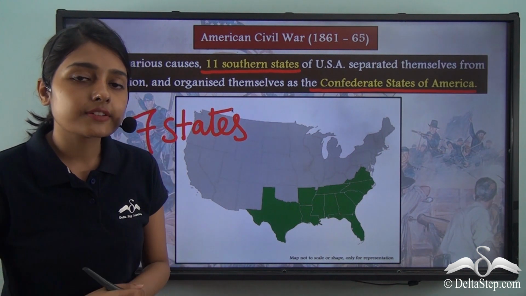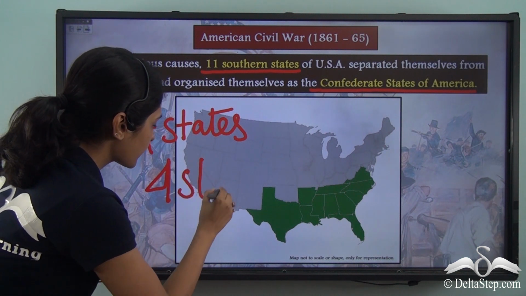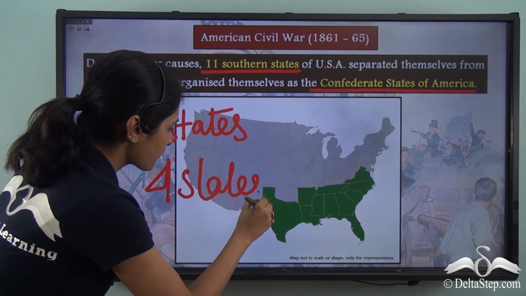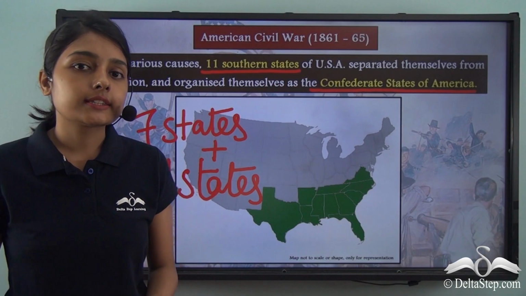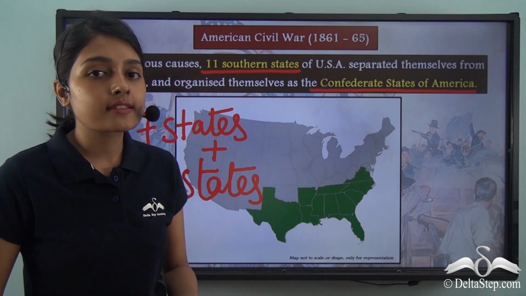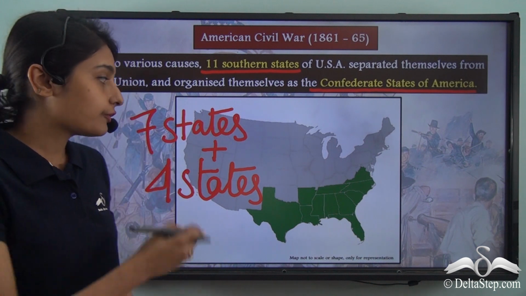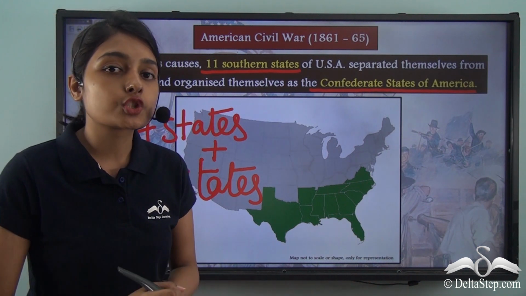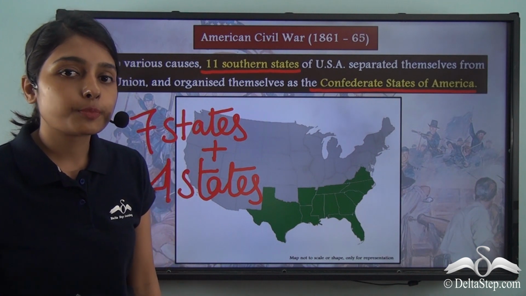And after the Civil War broke out, 4 more states joined them. So together these 11 states, that is the first 7 states that organized themselves as the Confederate States of America, and the 4 states that later joined after the Civil War broke out,